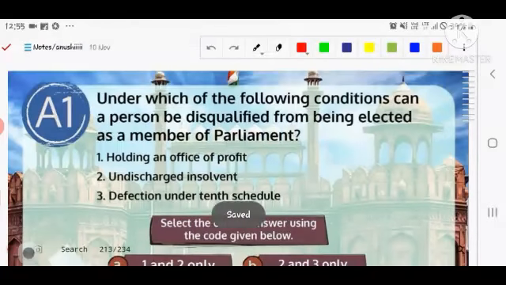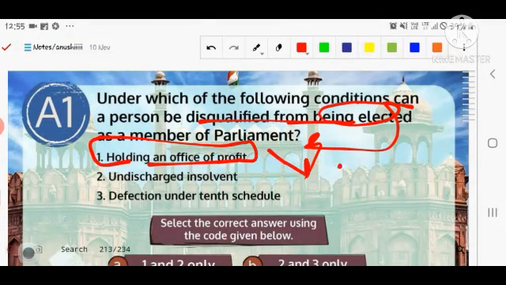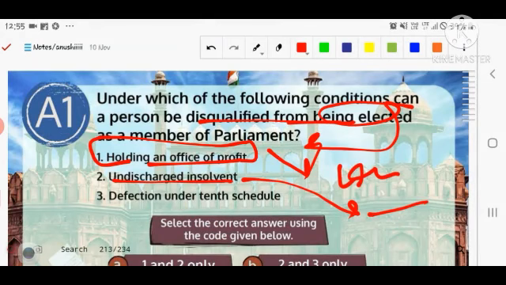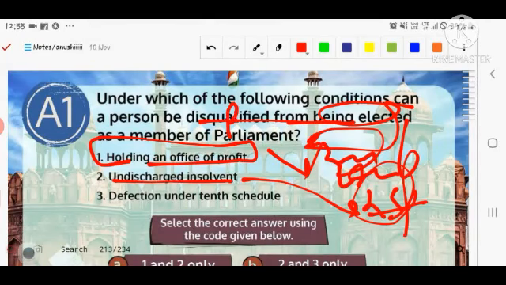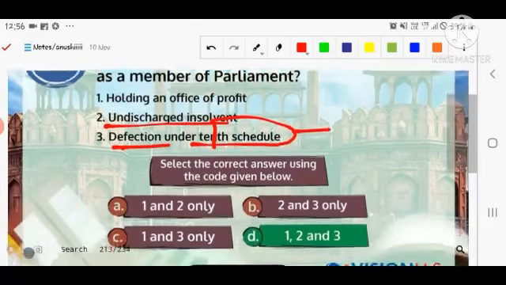Okay, let's discuss disqualification from being elected as a member of Parliament. Holding an office of profit, yes, that is the main condition and it is given in the Constitution itself. Number two, untouchability, yes, that is also given in the Constitution, and the age limit is also given. For example, 25 for the Lok Sabha and 30 for the Rajya Sabha, in the case of the President it is 35 years, and for Panchayati Raj institutions it is 21. Number three, defection under the 10th Schedule. Yes, that was added by a constitutional amendment, so that is also correct.